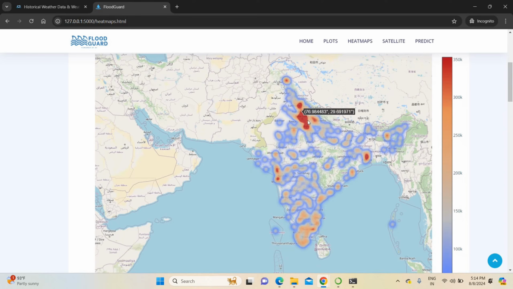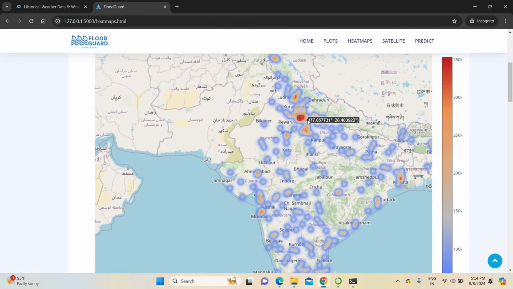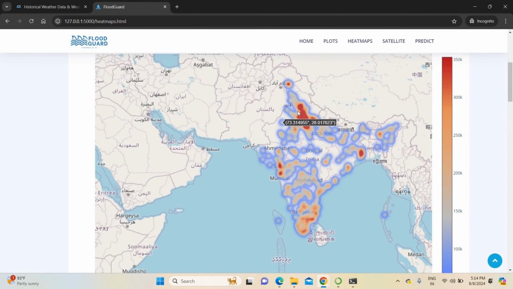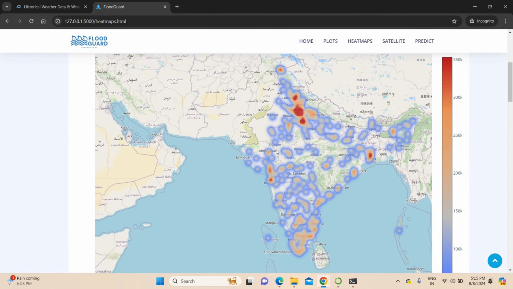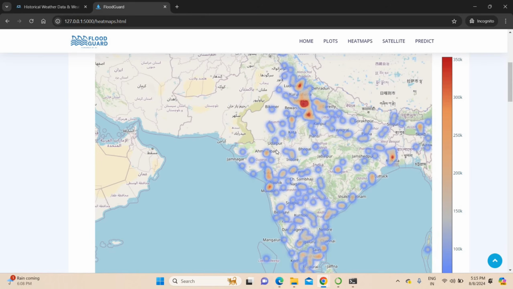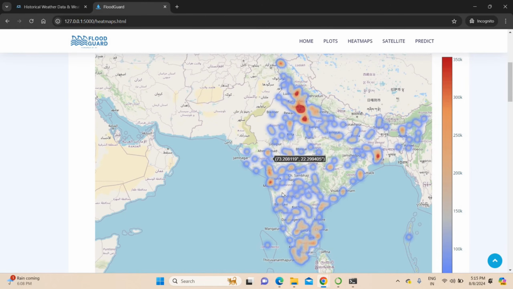Okay, you can see, if the flood happens in New Delhi, this is the New Delhi surrounding, the loss ratio will be huge. Also, if the flood happens on the Mumbai side, the loss will be huge. Why? Because these areas are surrounded by a large number of people, a huge population. That's why it will cause huge loss.